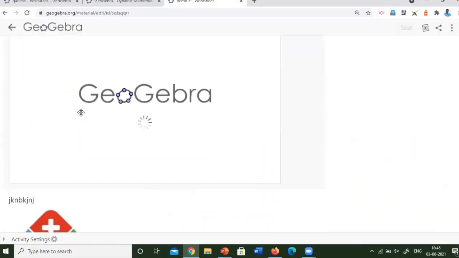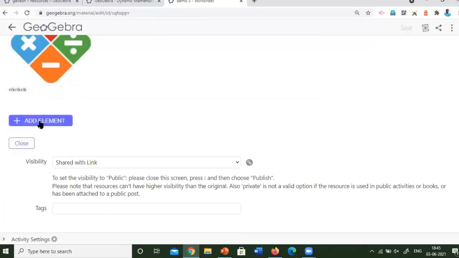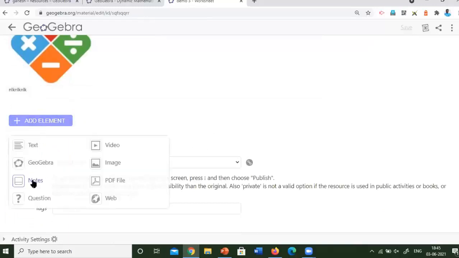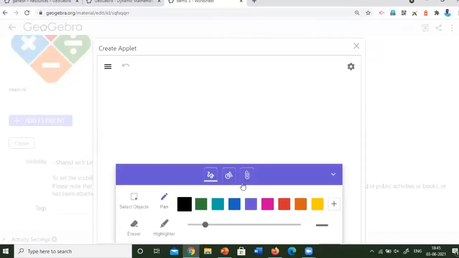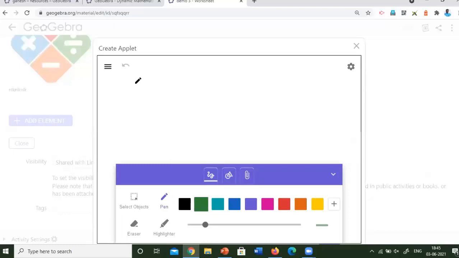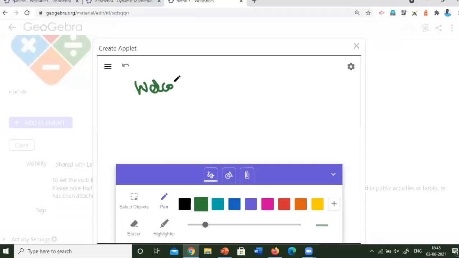This is the main thing you have to know. I will click on add element. I will click on notes. If you click on notes, it will show like this. With the help of a writing pen, you can click on any color and write, and save it as an image and show it to the students. Welcome students, like this. If you are well versed in writing with the light pen, it will be useful.